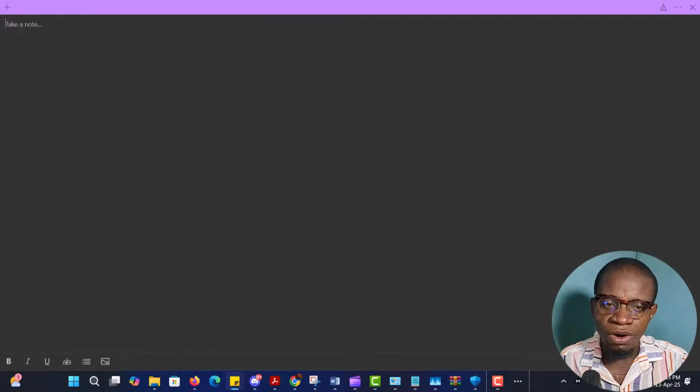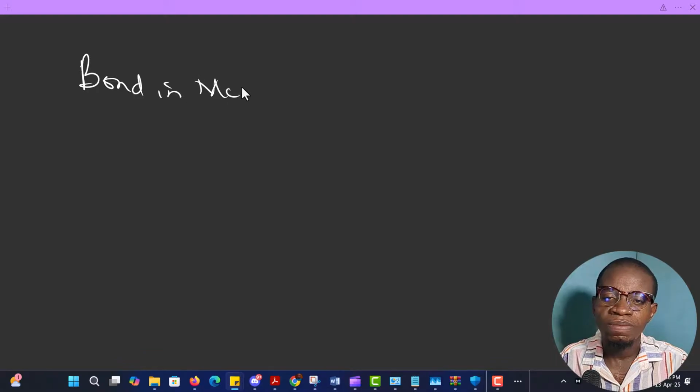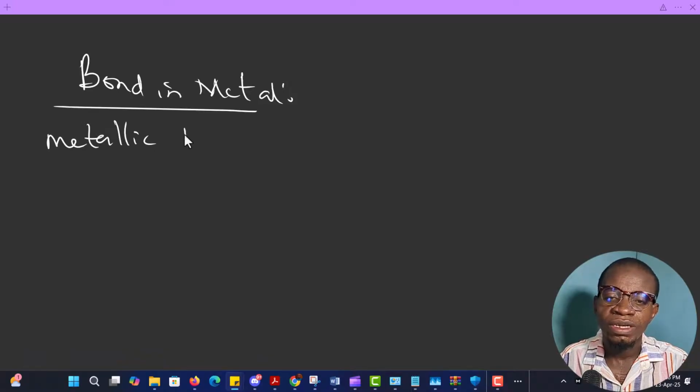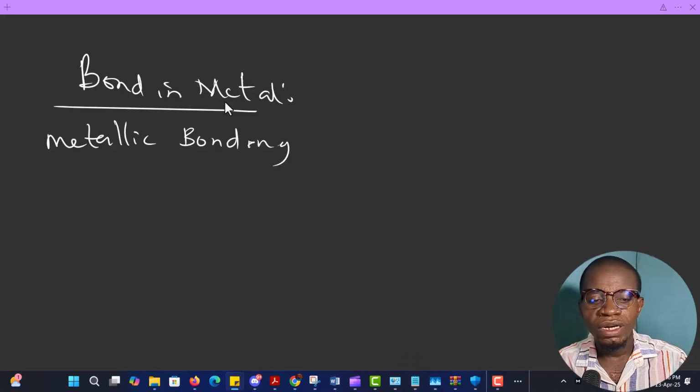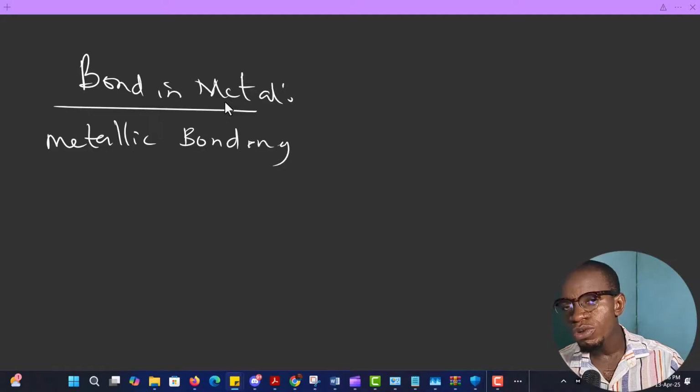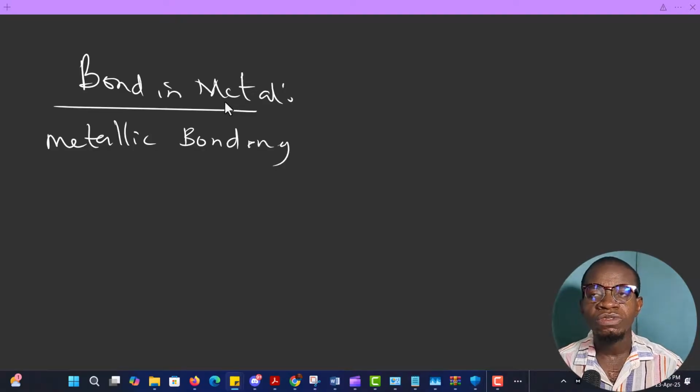The kind of bond we have in metal is metallic bonding. That means the metal atoms are being held together by a force known as metallic bonding.